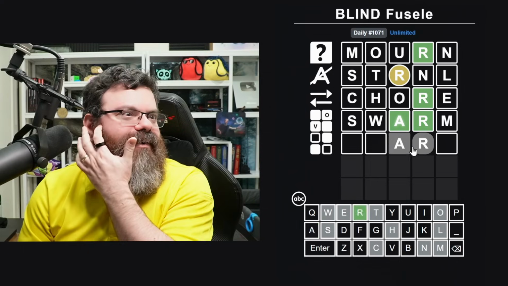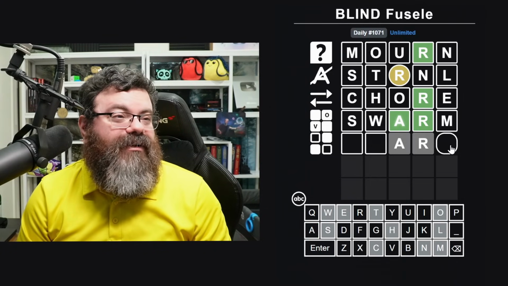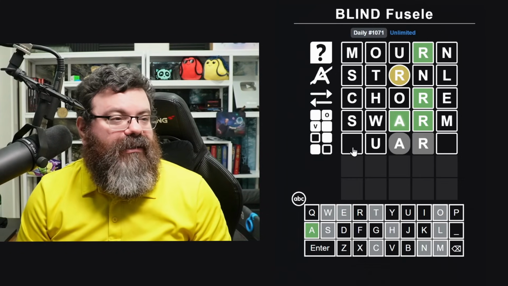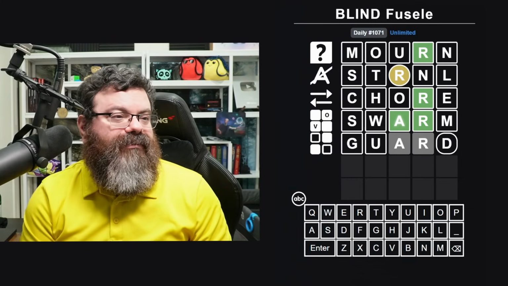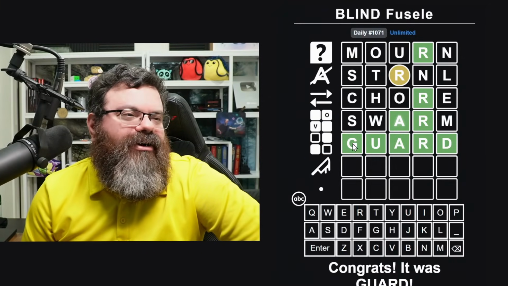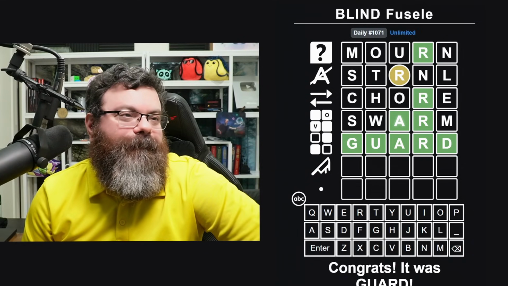So this twist is not much of a twist because it's just not going to tell us that these two are green. We don't end with an M, so maybe we have an N somewhere. Either that's that or we have a U. Could be guard. It is guard. Okay. I was avoiding that U because I didn't know where it would go, but as soon as I thought, oh, with the A there, UA, the guard just popped out.